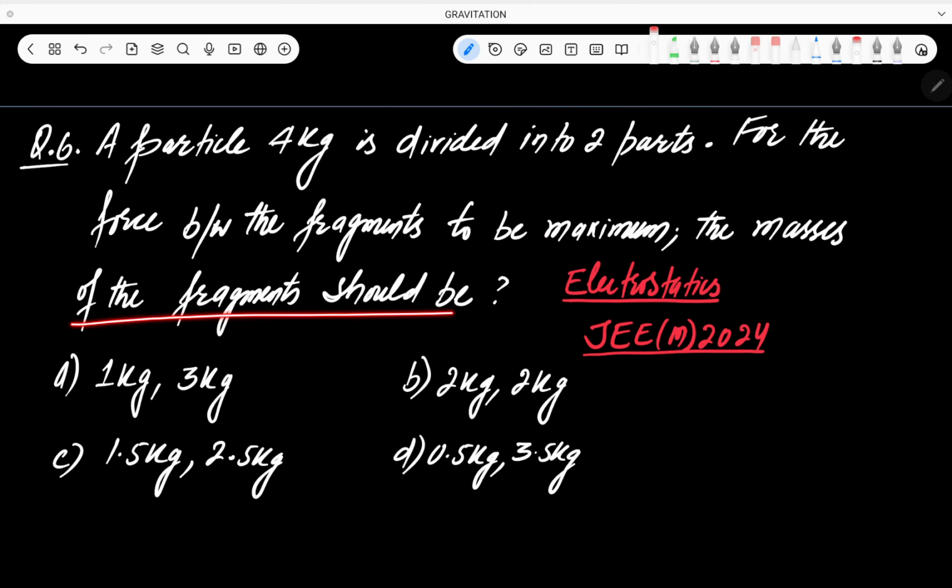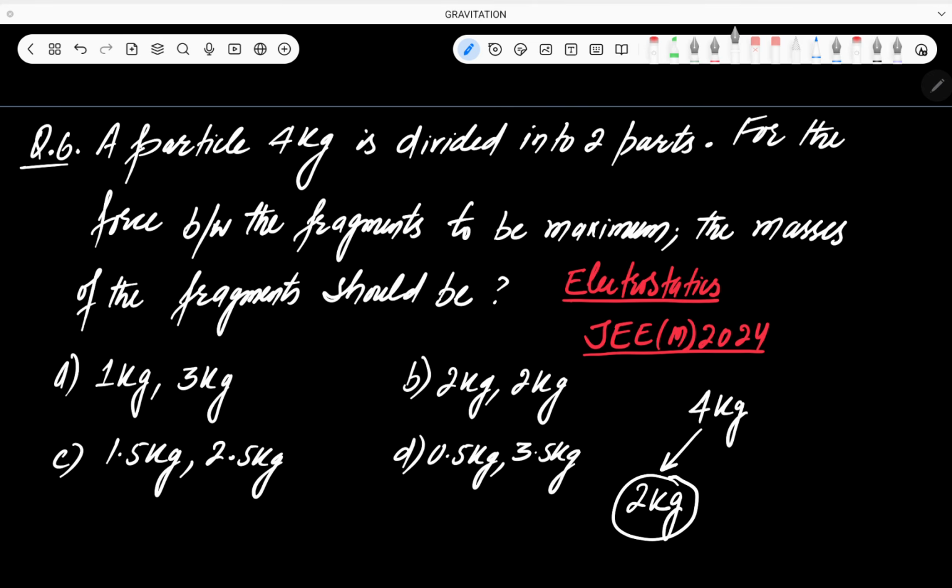The masses of the two fragments should be... I just wrote an important point: the force will become maximum only if this capital M is equally divided into two fragments. So the 4 kg should be equally divided, 2 kg should be the mass of one fragment, and 2 kg should be the mass of another fragment.